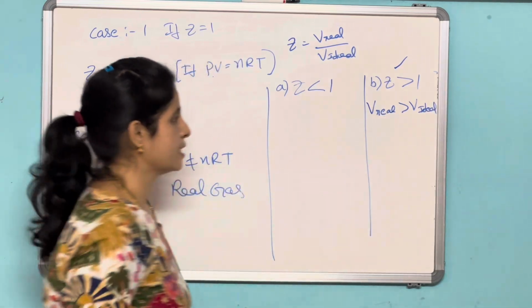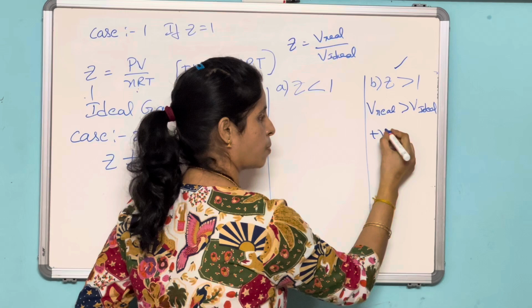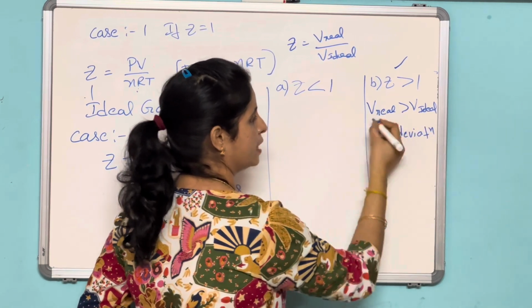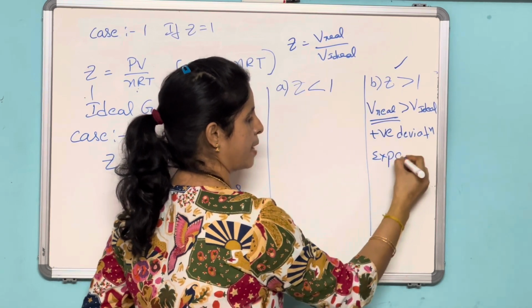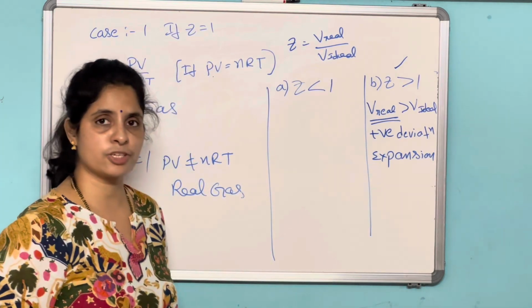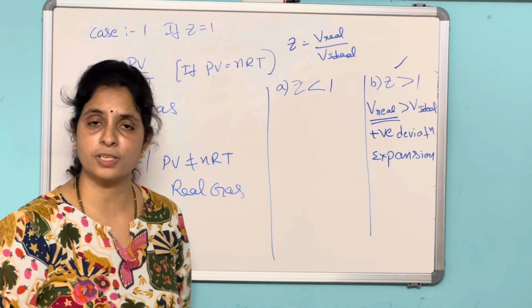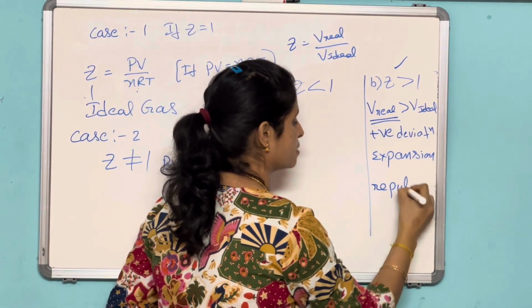So in that case, positive deviation. Positive deviation, volume is greater, resulting in expansion of volume. When there is an expansion of volume, which forces dominate, repulsive forces or attractive forces? Repulsive forces dominate.